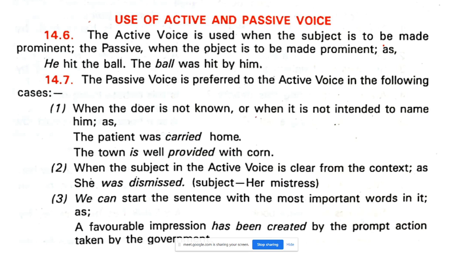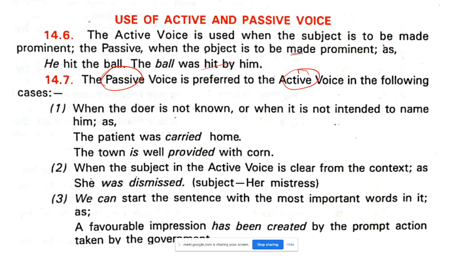Now let us see this. Passive voice is used when the object is to be made prominent. Prominent means main. That is the example: He hit the ball, a ball was hit by him. The passive voice is preferred to the active voice. Preferred means liked, in the following cases.